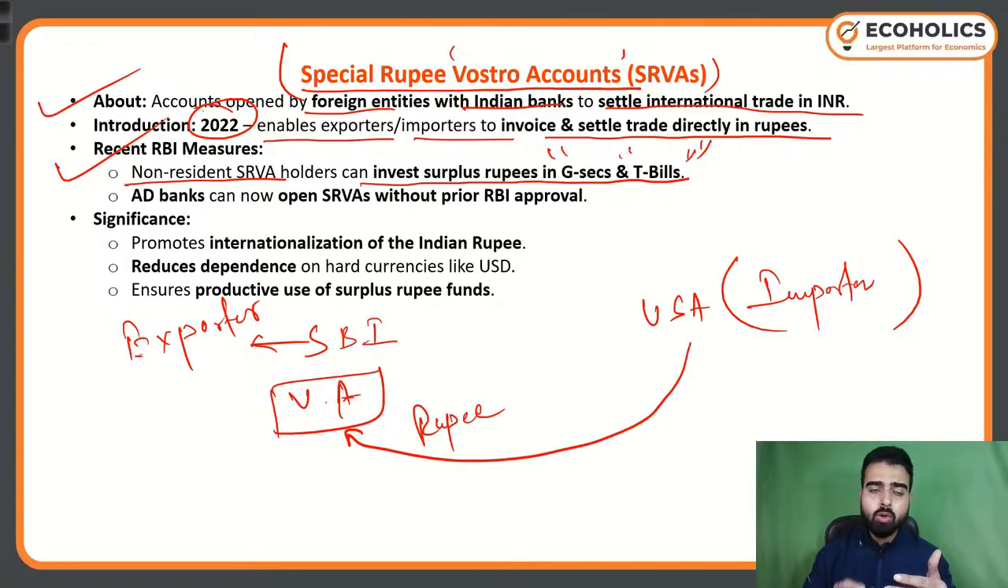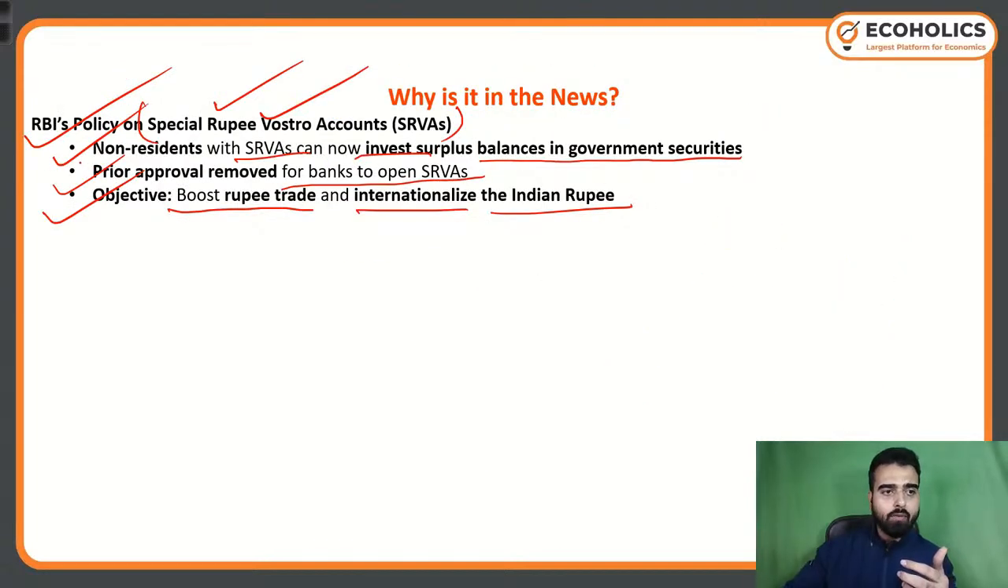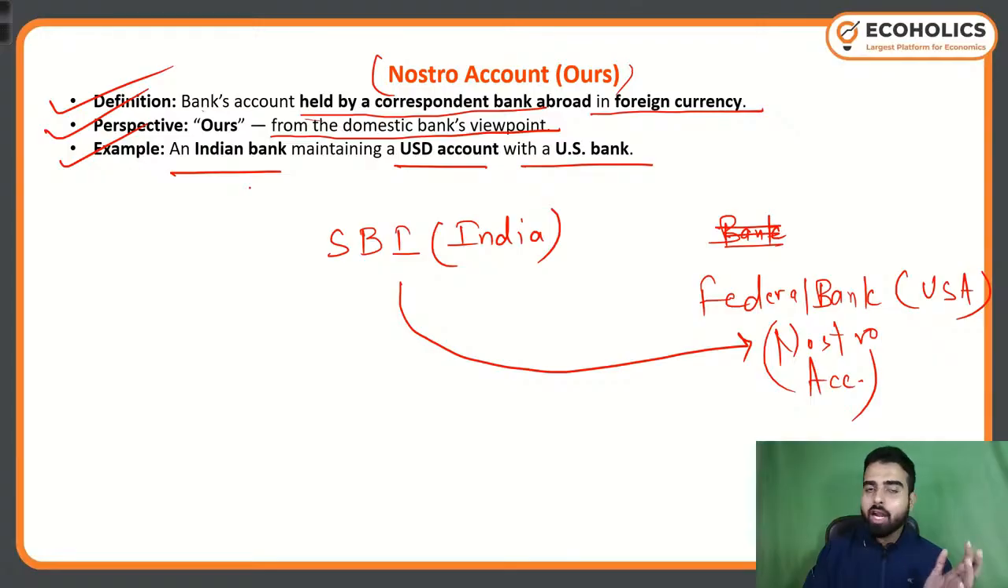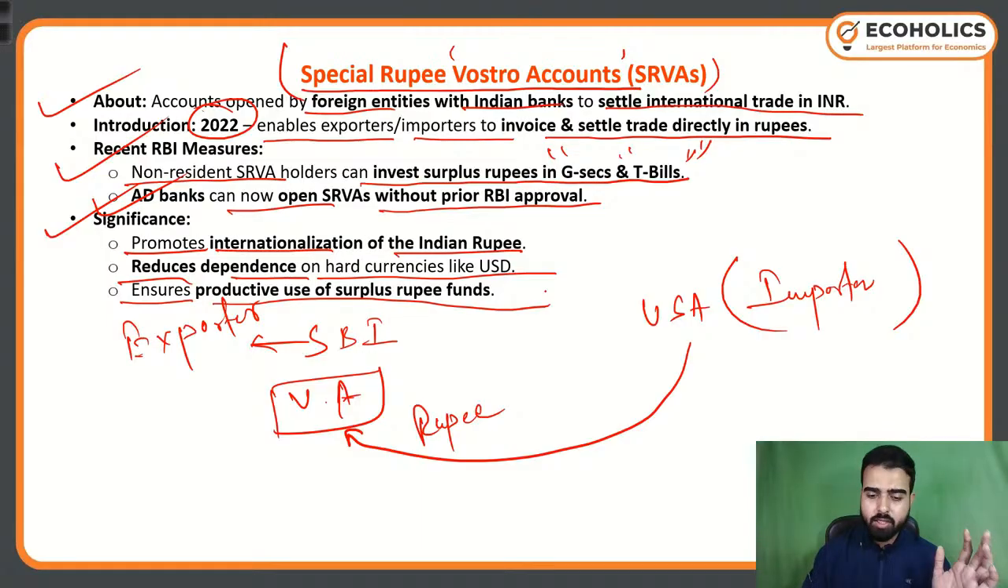Non-resident SRVA holders can invest surplus rupee in government security and treasury bills. Authorized dealer banks can now open SRVAs without RBI approval. We discussed that earlier they were required to have prior approval of RBI to open an SRVA account. Now they don't need any kind of approval from RBI. Significance is to promote internationalization of the Indian rupee, reduce dependency on a hard currency like US dollars, and ensure productive use of surplus rupee funds.